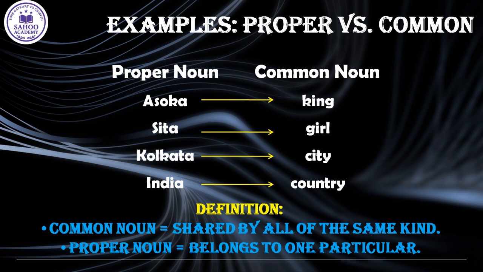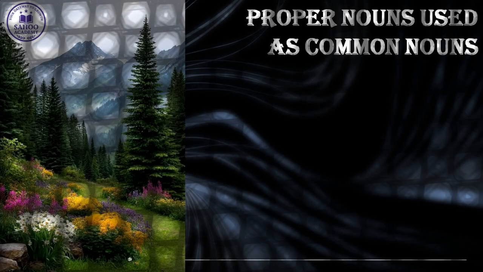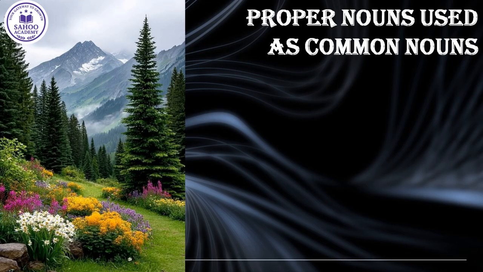So, common is equal to general, shared. Okay? But proper noun, it is specific, unique, always capitalized. This small difference changes how we write and understand every sentence. Now, here is an interesting twist in grammar. Sometimes proper nouns are used as common nouns too.